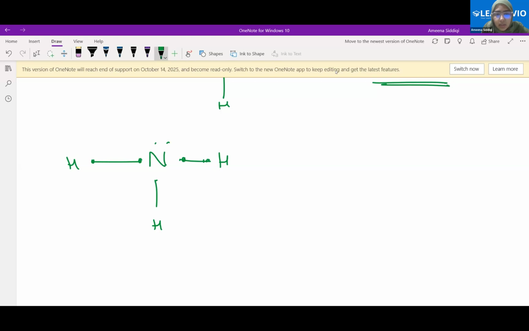See, 1, 2, 3, 4, 5, 6. Can you show again, ma'am? Yes. See, one covalent bond means 2 electrons are there. These two together form one bond, these two together form one bond, and these two together form one bond. So if you are having 3 bonds, how many electrons are being shared?